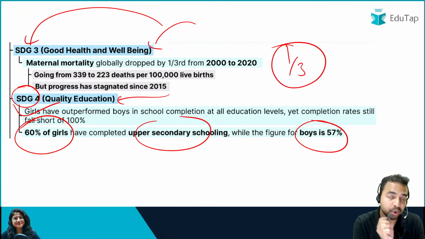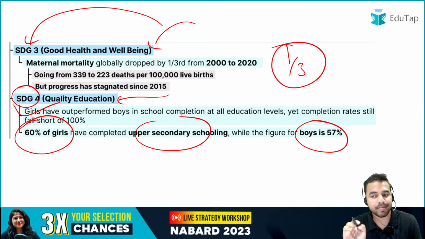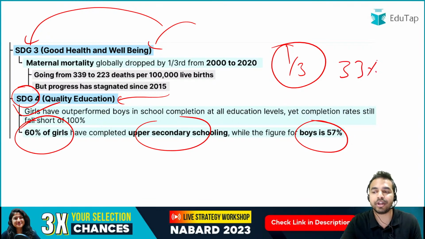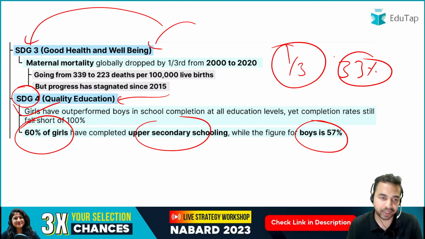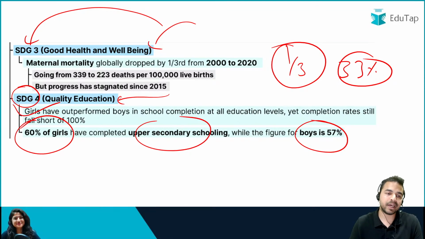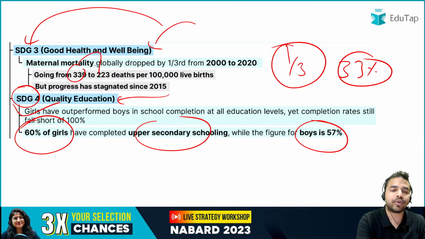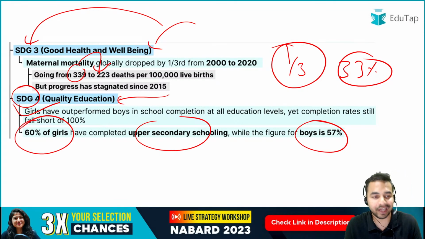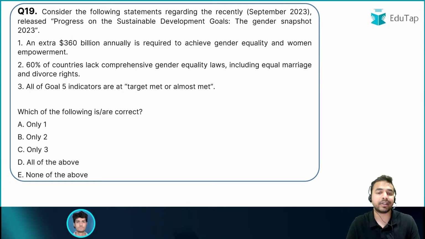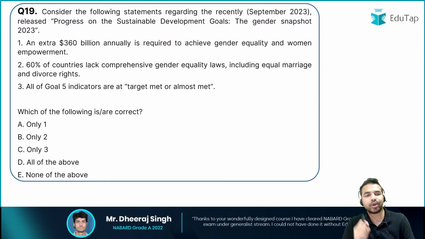That means 2000 से 2020 तक की अगर हम बात करें, that was a reduction of 33% in the maternal mortality. Okay, earlier you can see here going from 339 to 223 deaths per 1 lakh live births, but progress has stagnated since 2015. That is the important thing that we have to cover from here. Let's move on to the next question, guys.